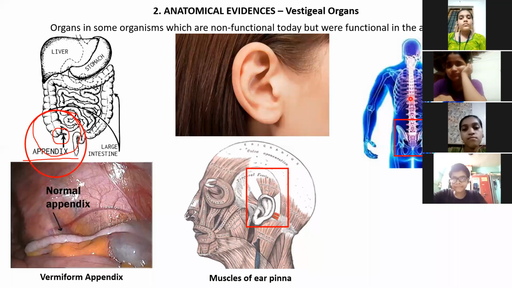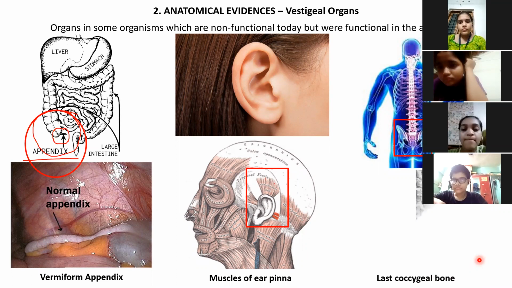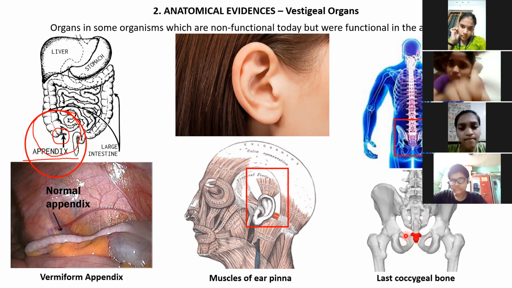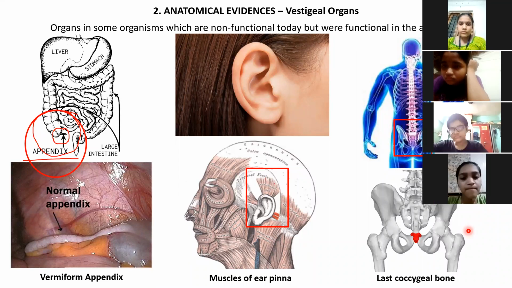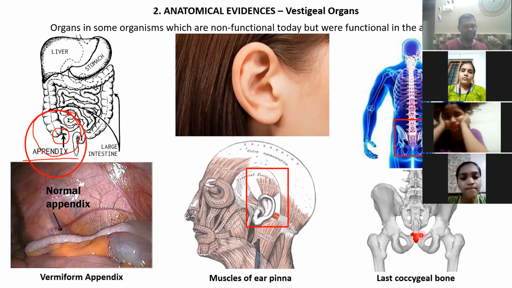This portion I'm talking about is at the back. This is the vertebral column that we have, and the last bone of the vertebral column is the tailbone, which is called the coccygeal bone. That's the name. That's an example of this, the one shown in red. At that tail end of the body, one can actually feel it under the skin. That's a rudimentary tailbone. Is that clear? So that's an example of a vestigial organ. Understood these examples, everyone? Okay. See this.